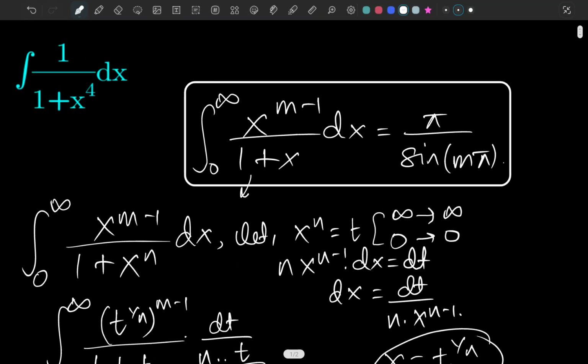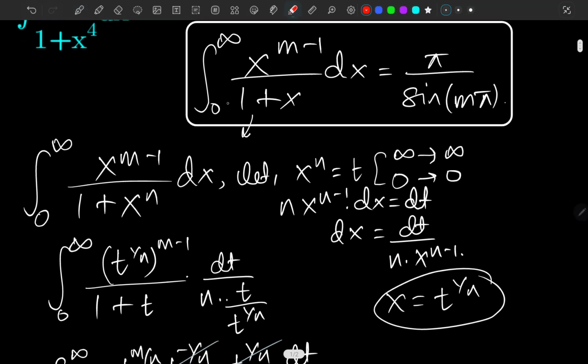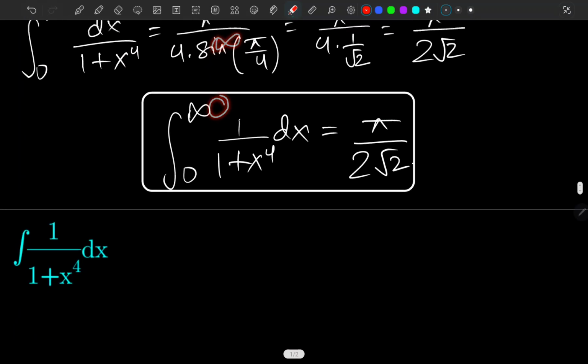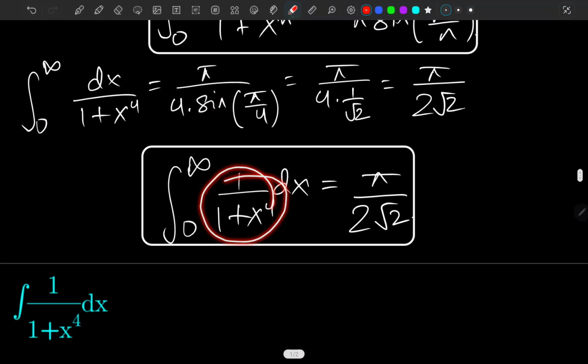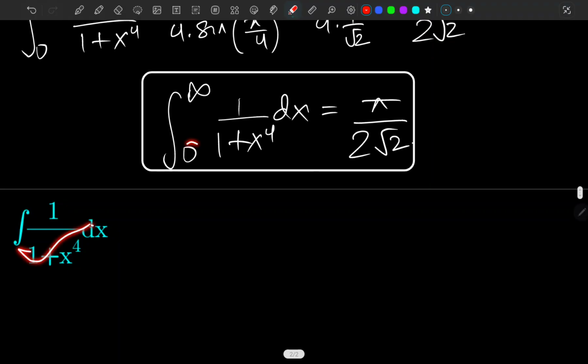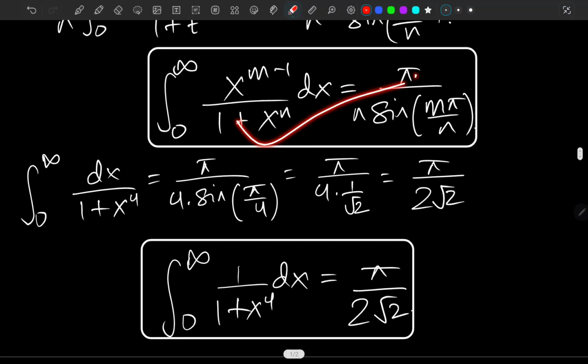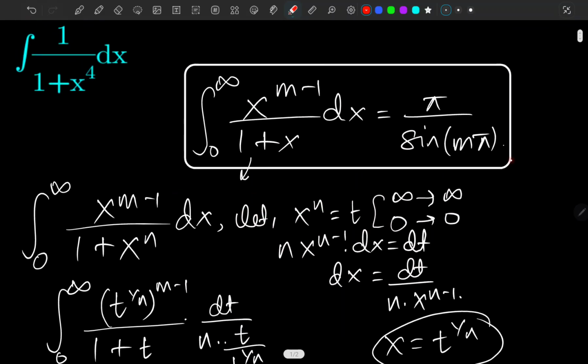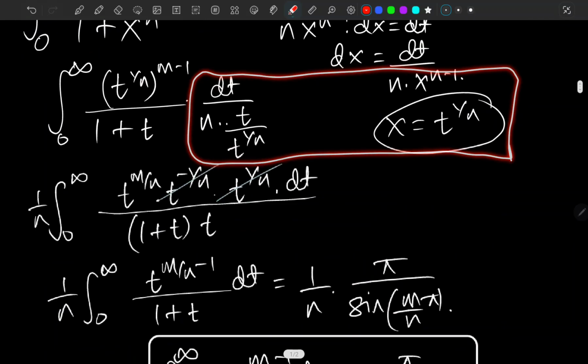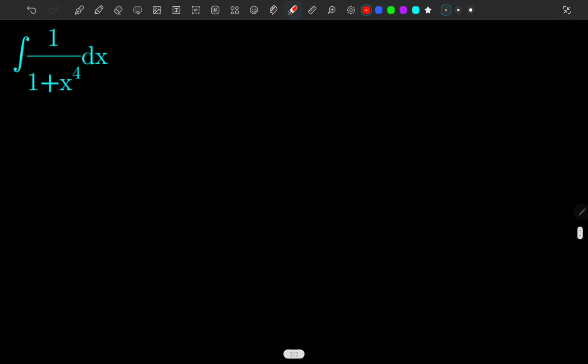Well, if you have any kind of integral which is being evaluated from 0 to infinity, you cannot do it with elementary steps, because infinity will bother us. So for that you just have to remember this formula, or you can consider watching the proof of this formula or this integral. That's really amazing. Okay, now let's just dive into it. Well, we can just consider this as I firstly.